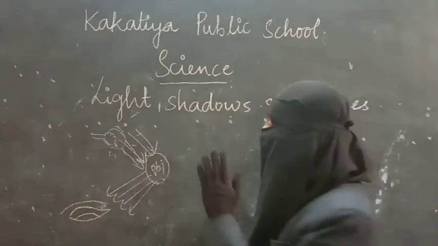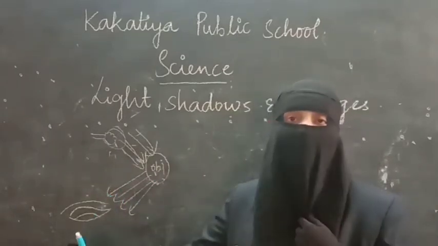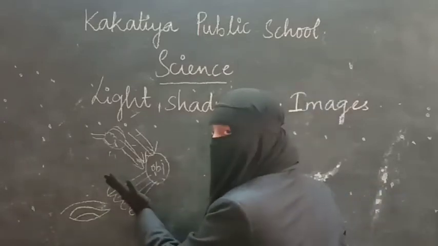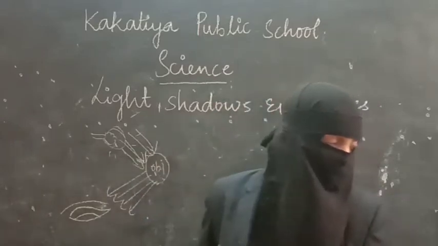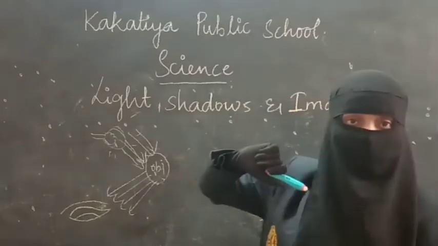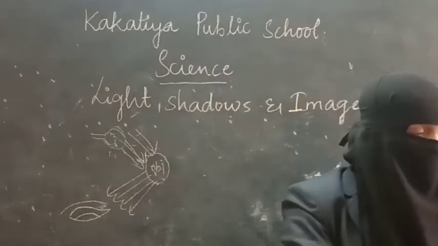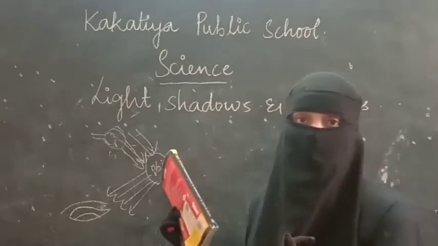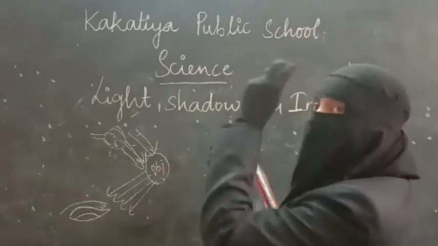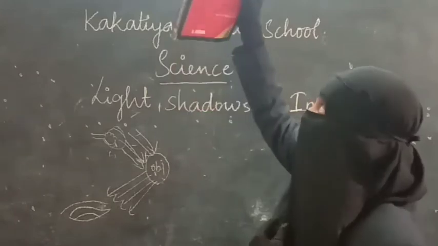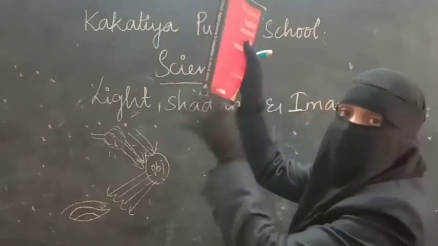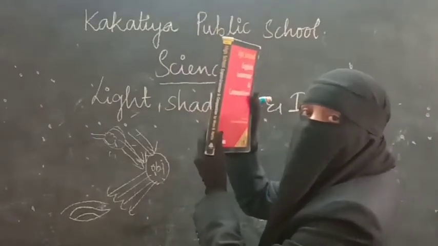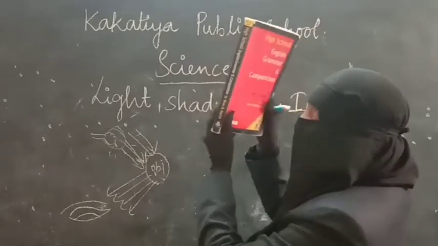For example, if light rays are falling and your eye is present, but if there is any obstruction here, let us see this one. Here is the tube light I have, and here is my book. So the light ray is falling on me, and I am able to see the light easily. But if I put this book here as an obstruction, what happens? I am unable to see that tube light.